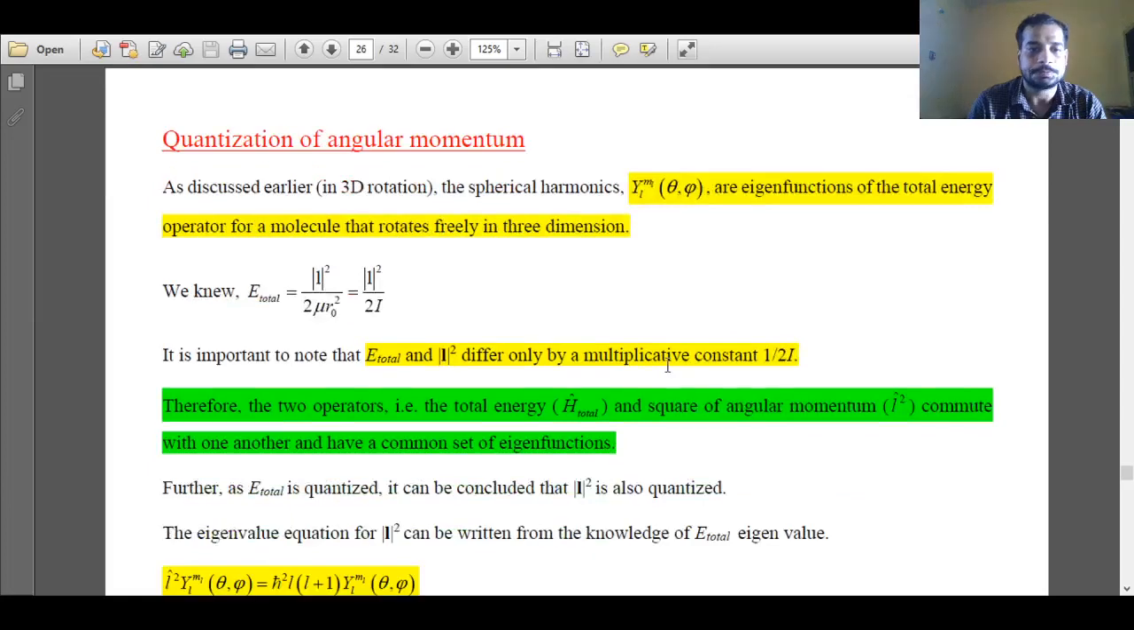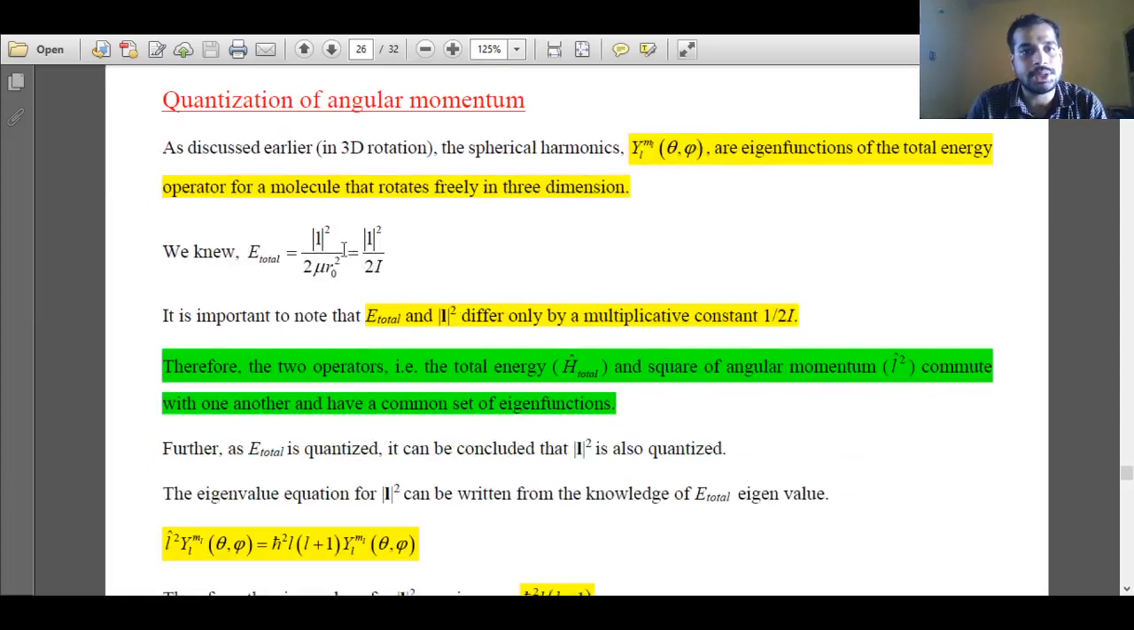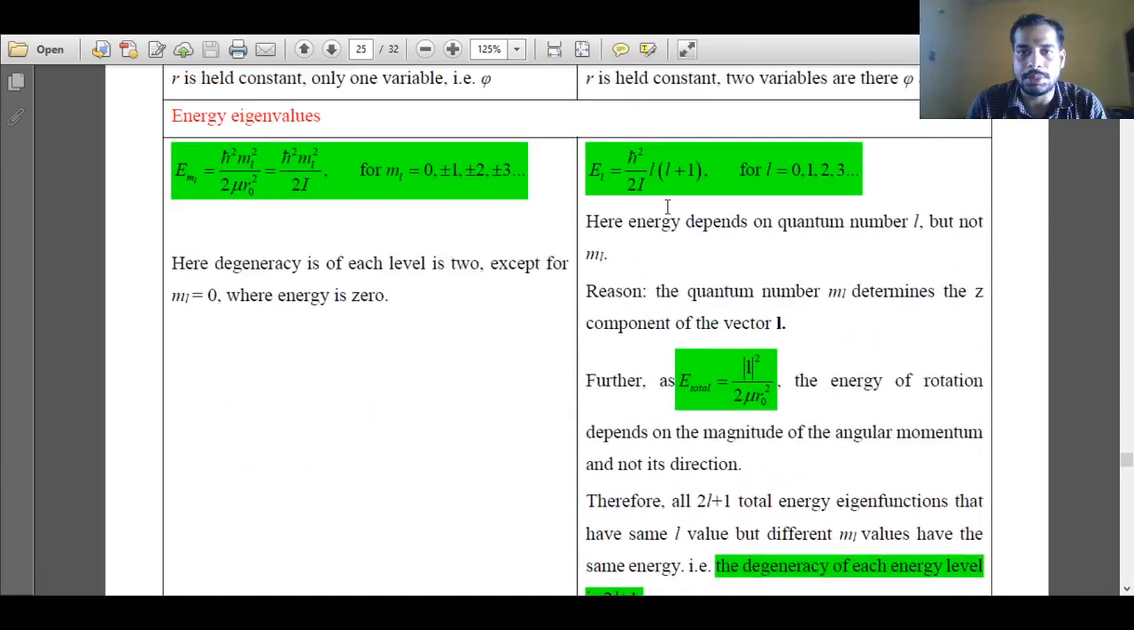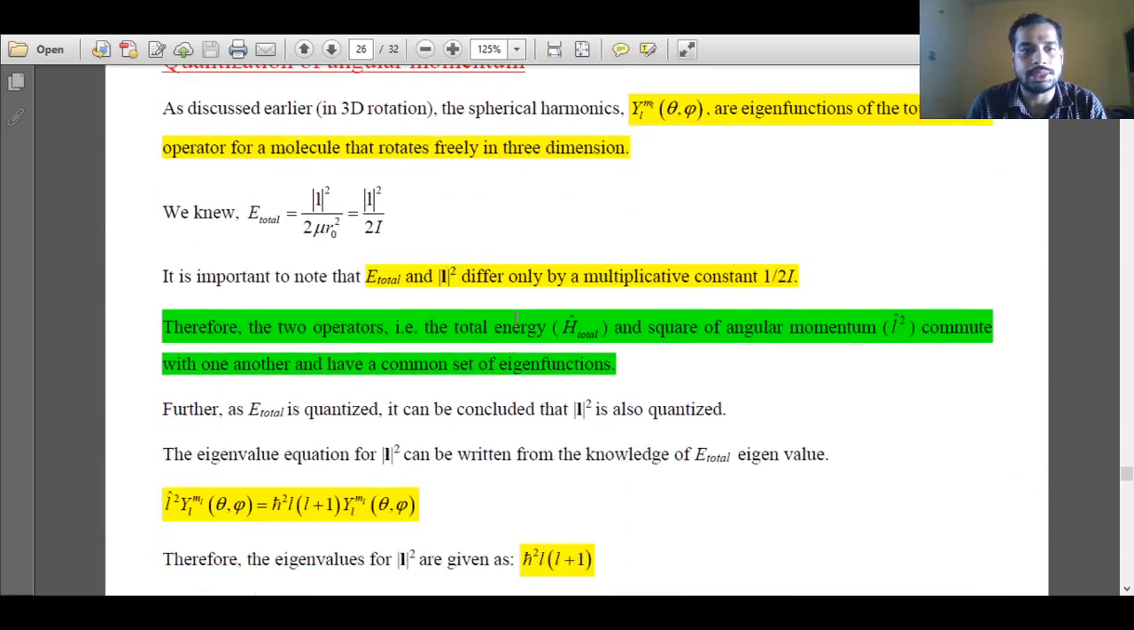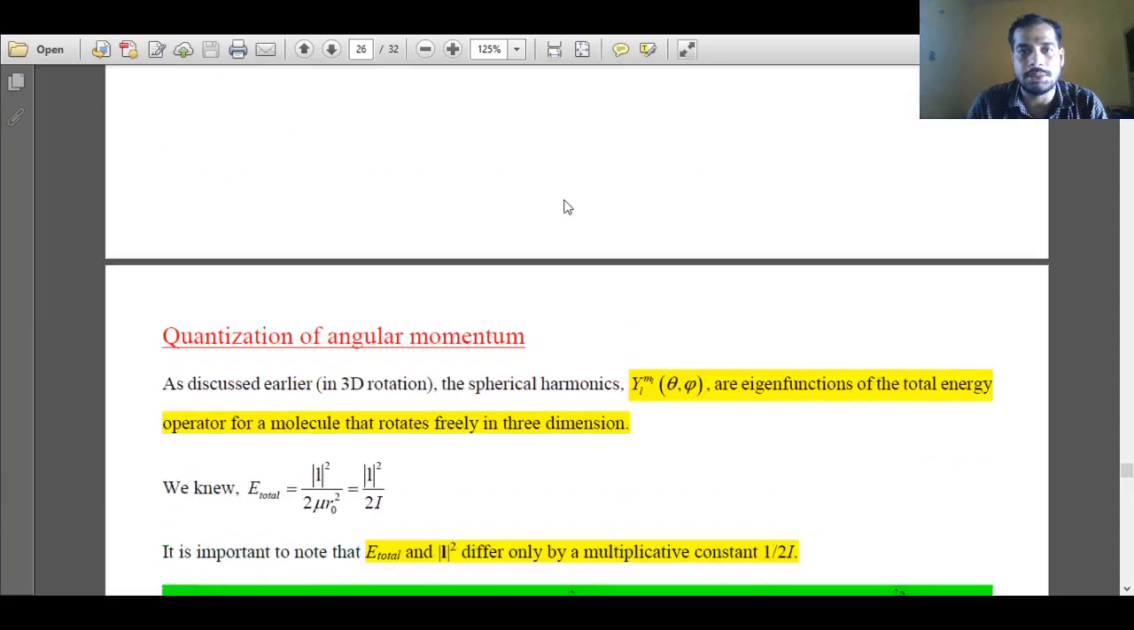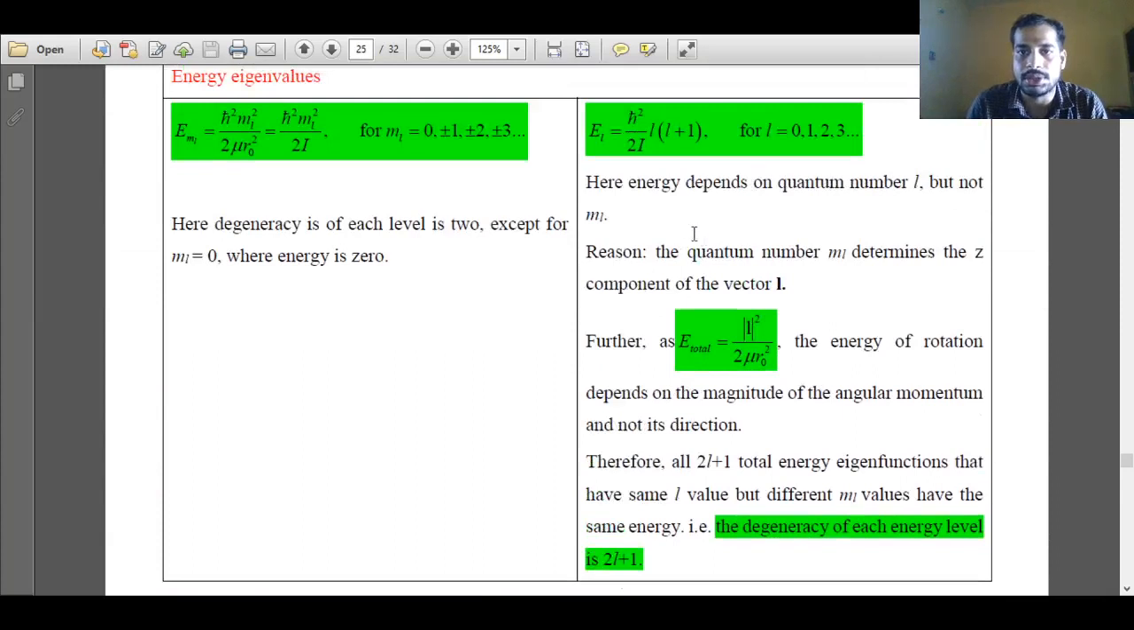So the total energy expression is L square over 2I, that is the angular momentum square over 2I. Further, the energy eigenvalue expression that we obtained in the previous section is h bar square over 2I L into L plus 1. So how are they related to each other? I can say that L square can be substituted as h bar square L into L plus 1. If we compare these two energy expressions, we can find L square, the angular momentum square.